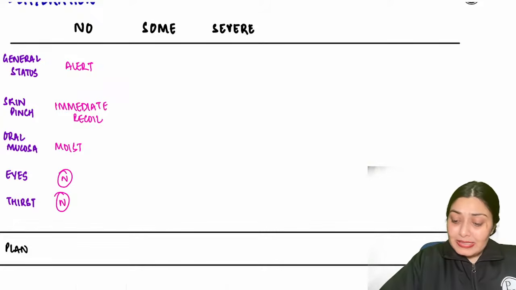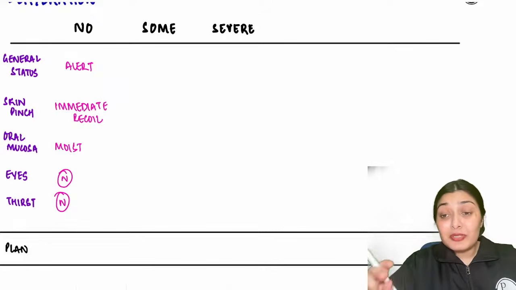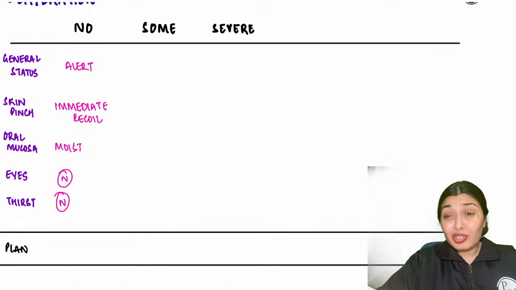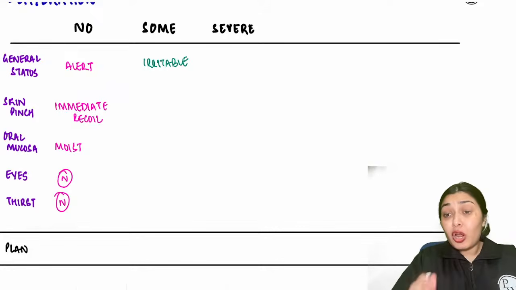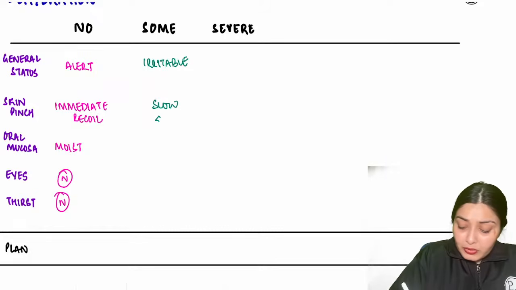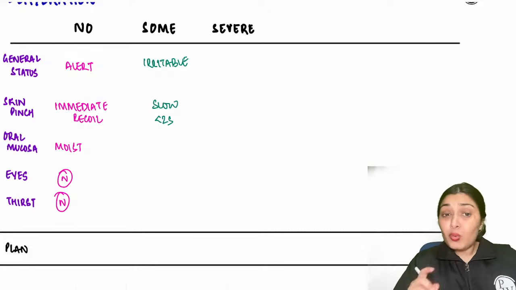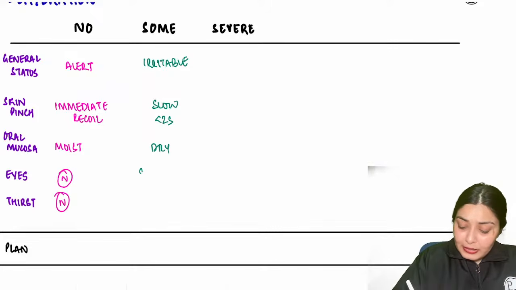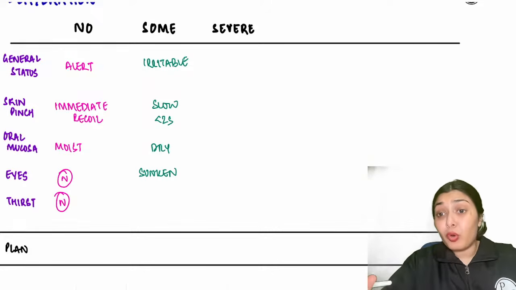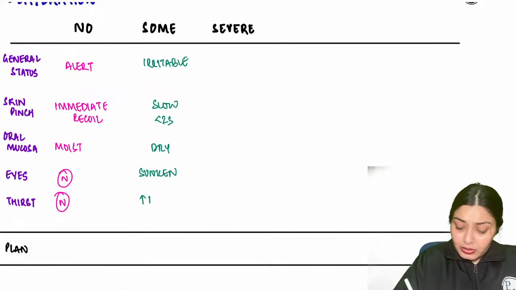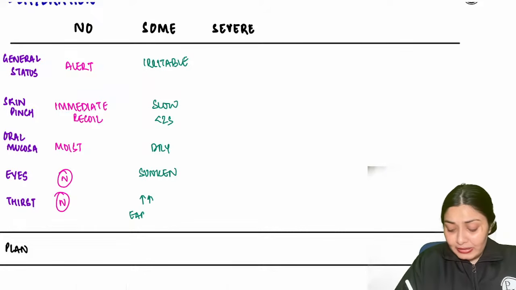But what happens in some dehydration? Now this child has developed some degree of dehydration, so this child will turn very irritable. When you look at the skin pinch, it would be slow, but within 2 seconds it should come back. Oral mucosa would be dry, eyes would look sunken. And when you offer water to this child, because this child has some dehydration, this child will very eagerly drink water. So the thirst would increase.